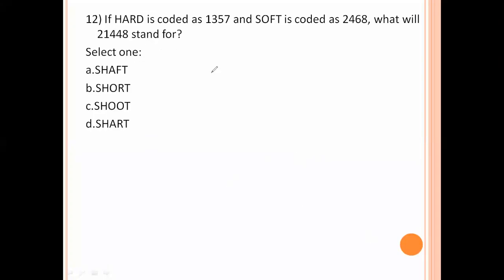If hard is coded as 1357, soft is coded as 2468. What will be 21448? 2 means S, 1 means H, 4 means O, 8 means T. SHOOT. Option C is the right answer.